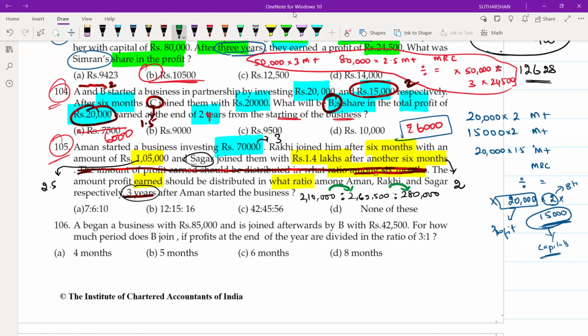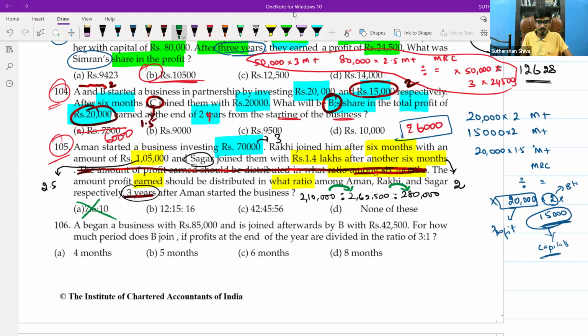So would it be in a ratio of 7:6:10? Is it applicable? Either it should be 3, 4, 5 or 5, 6, 7, 8, 9, 10. Like this only, it is an increasing trend, no? So here itself, I will remove option A.